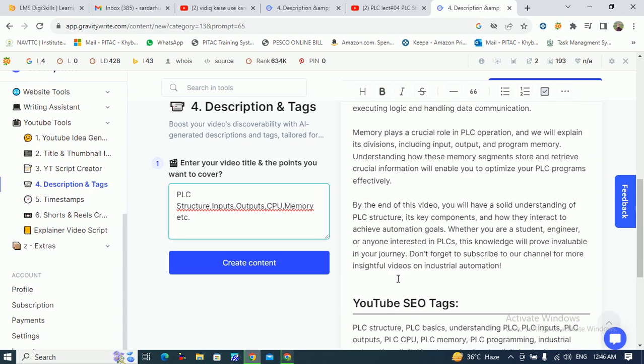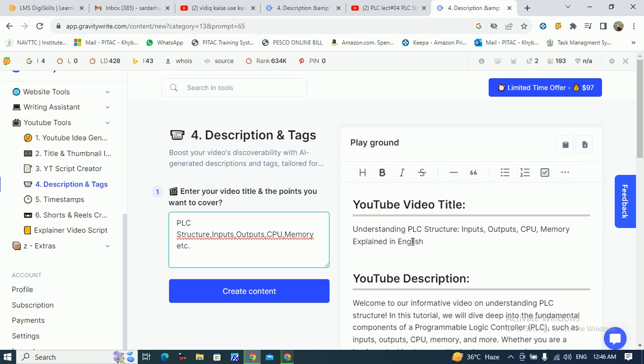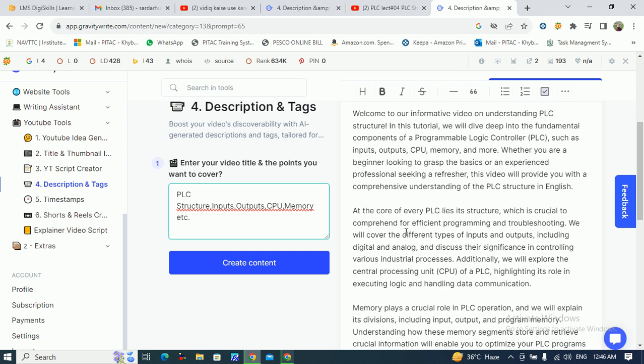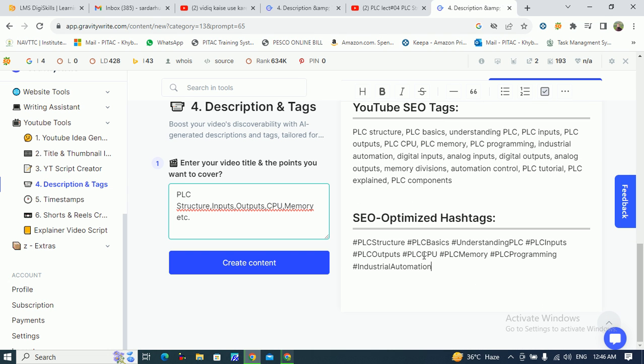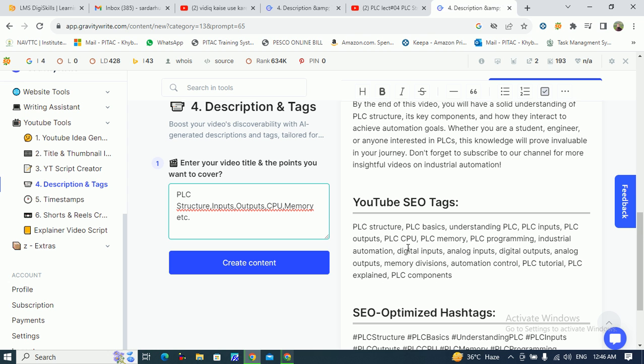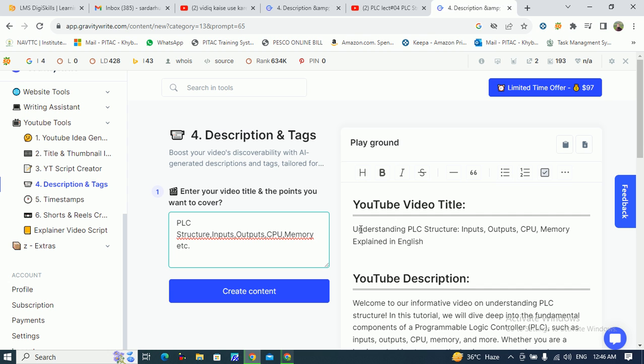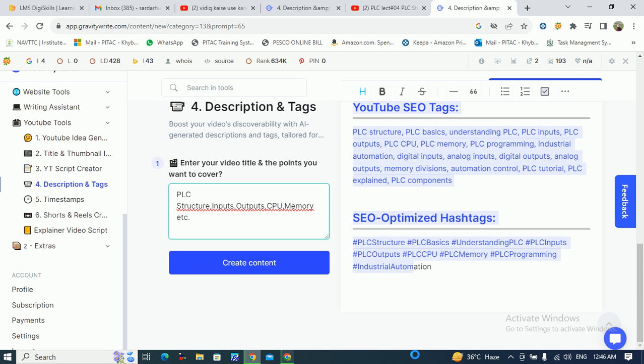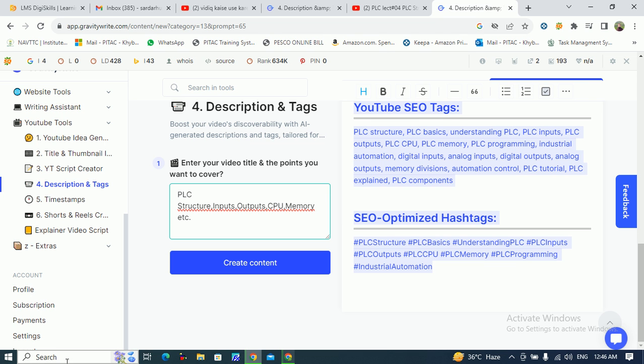Here you can see that it has completed it. It has suggested me a title which is based on artificial intelligence, understanding PLC structure, inputs, outputs, memories, and its description. Everything is here. Hashtags, tags, SEO, YouTube SEO tags. So I will copy all this text and put it in the notepad.